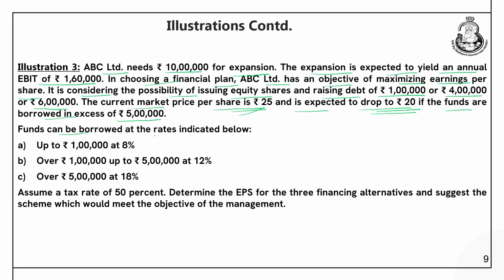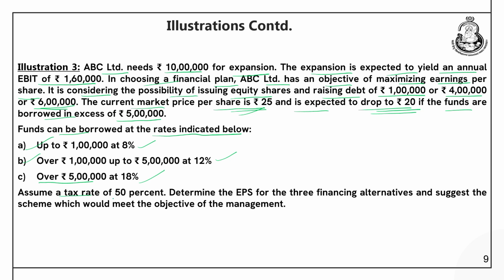Now, funds can be borrowed at the rates indicated below. If the firm is using 1 lakh of debt, it is available at the rate of 8%. If it is over 1 lakh and up to 5 lakhs, the cost of debt increases to 12% because the risk perception of debenture holders also increases with the more usage of debt in the capital structure. And if the firm uses more than 5 lakh of debt, that is the third case, the cost of debt increases to 18%. The risk perception of debenture holders is further increased.